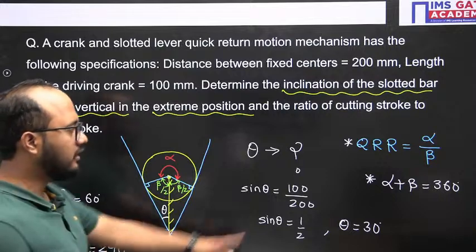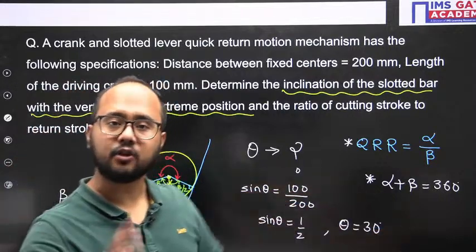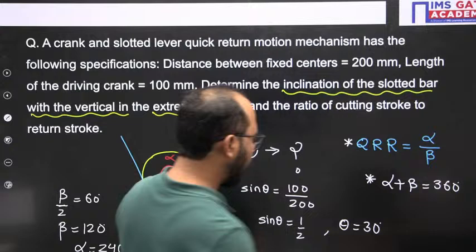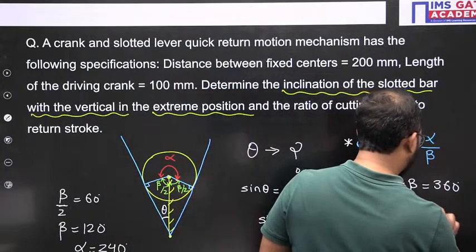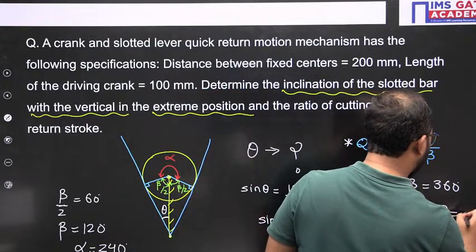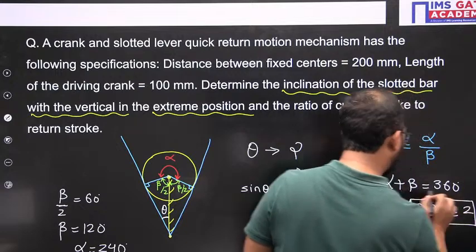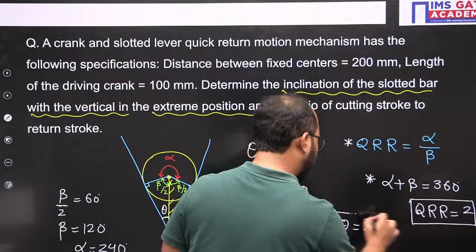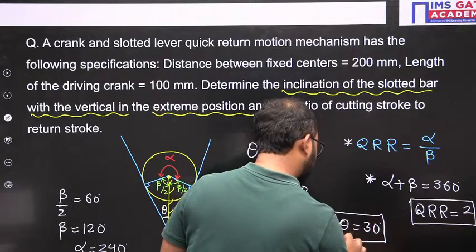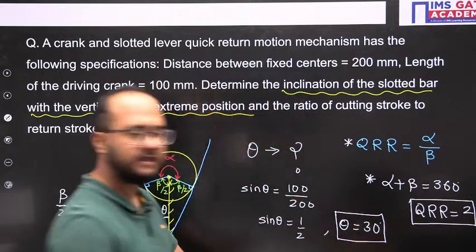And finally, the quick return ratio answer you will be getting as 2. This is what your answer is. So this is answer number 2 and this is answer number 1. I hope this is clear.